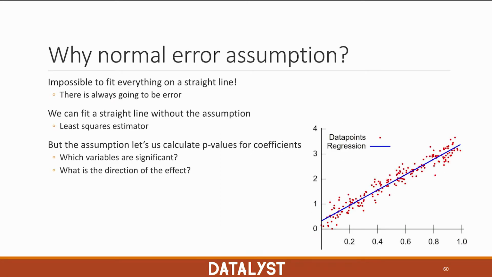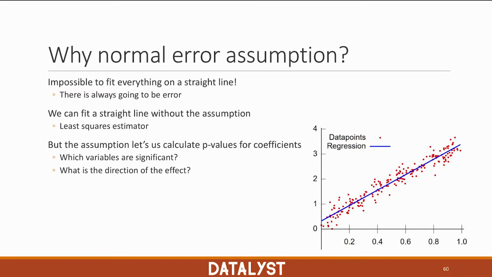But why should we assume that our error is normally distributed? Well, first of all, we know that there is no chance we can find a straight line that perfectly connects the input and the output data. It just doesn't really happen in nature. So there's always going to be some error. So actually we can fit a straight line using the least squares estimator without having to assume that the error is normally distributed. However, making this assumption provides a good theoretical justification behind the least squares estimator.